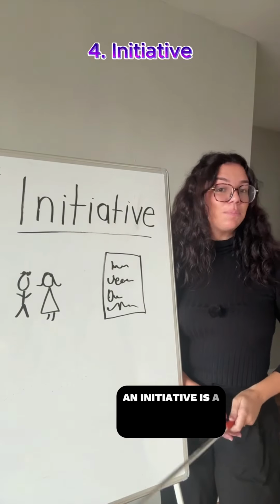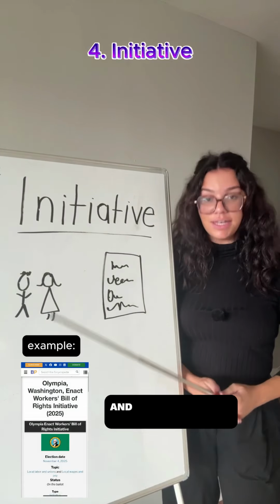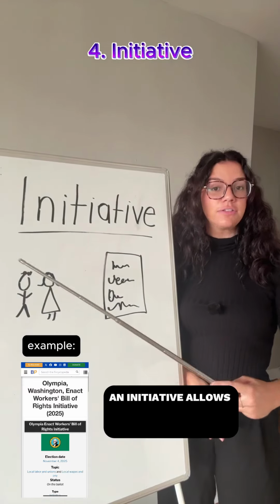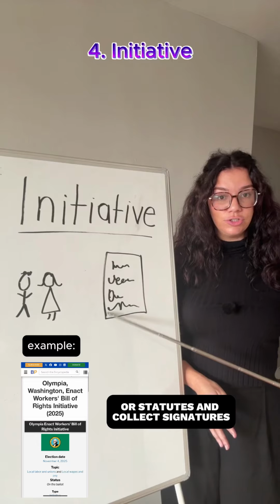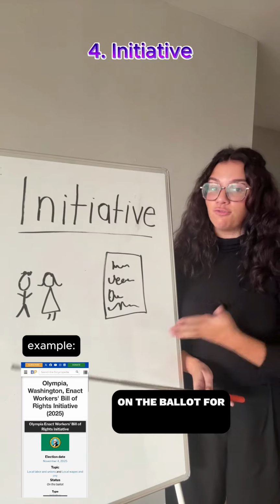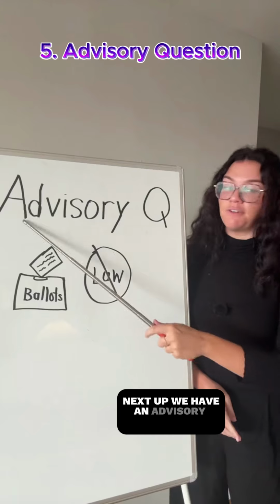An initiative is a ballot measure proposed by citizens and not a governing body. An initiative allows citizens to propose amendments or statutes and collect signatures to put that proposal on the ballot for voters to decide upon. Next up, we have an advisory question.